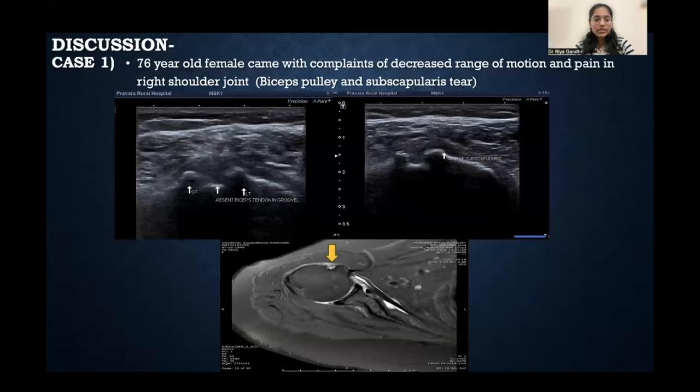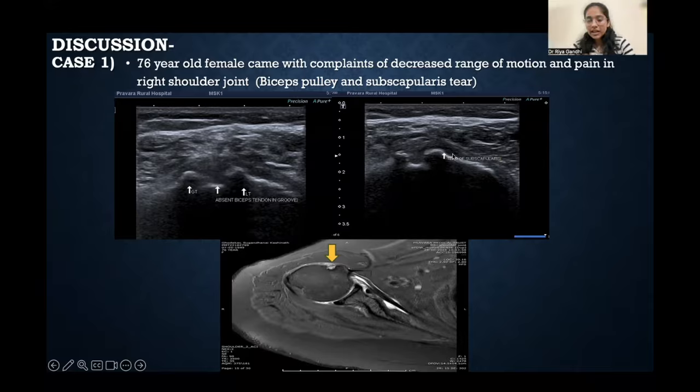So case number one, a 76-year-old female came with complaints of decreased range of motion and pain in the right shoulder joint. So here, these are the USG images. Here, this is the greater tuberosity, this is the lesser tuberosity, and this is the bicipital groove. Here, we are not able to see the hyperechoic biceps tendon in the bicipital groove. So this is most likely a biceps pulley injury.